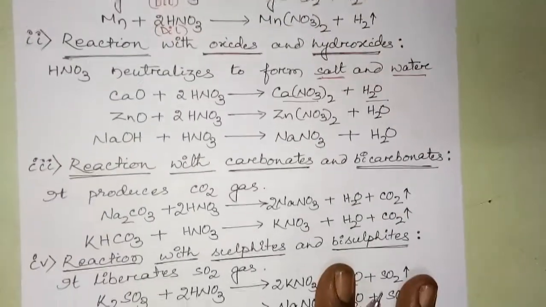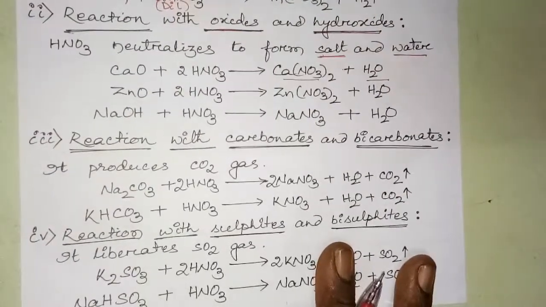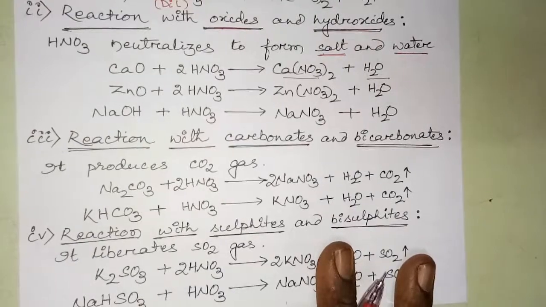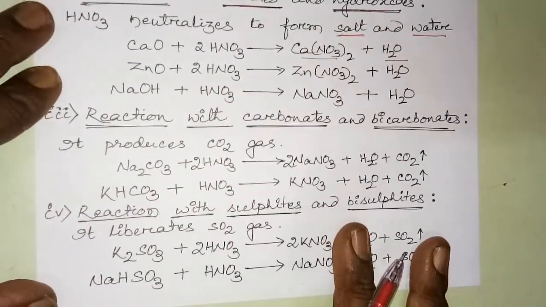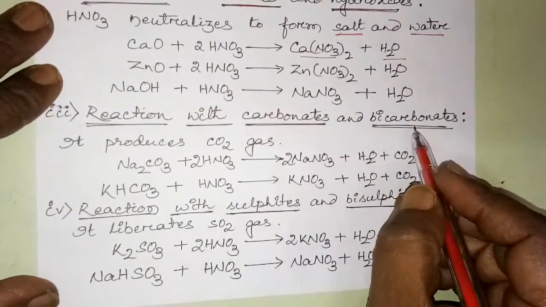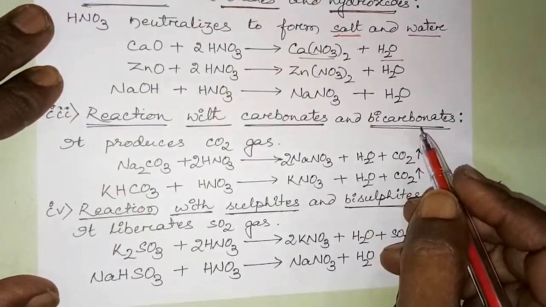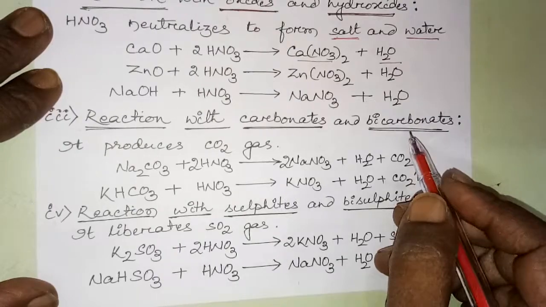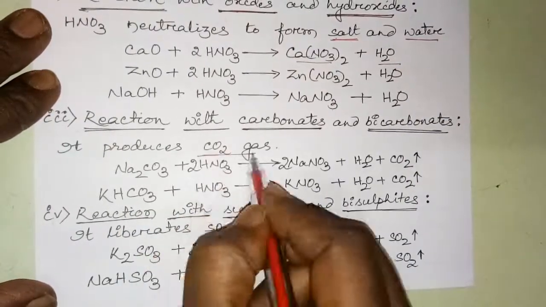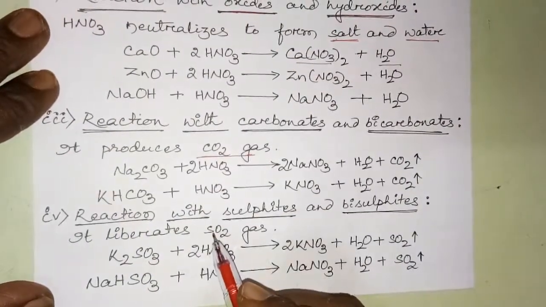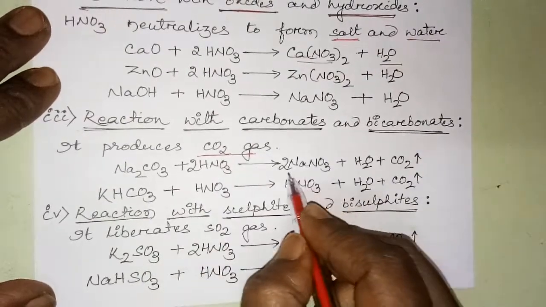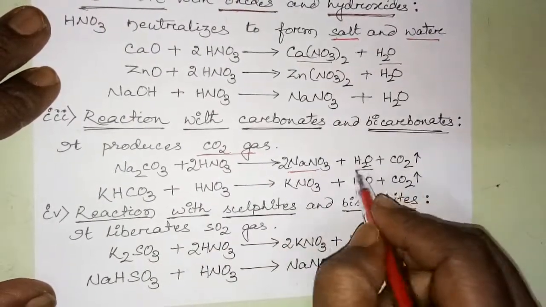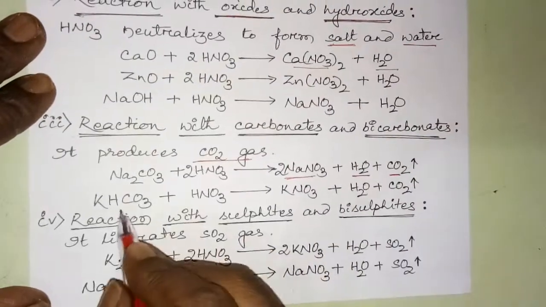Now we will go to the reaction with metallic carbonates and bicarbonates. As we discussed in the case of HCl also, when metallic carbonates and bicarbonates react with any acid, they produce carbon dioxide gas. So Na2CO3 + HNO3 similarly produces NaNO3, H2O and CO2.